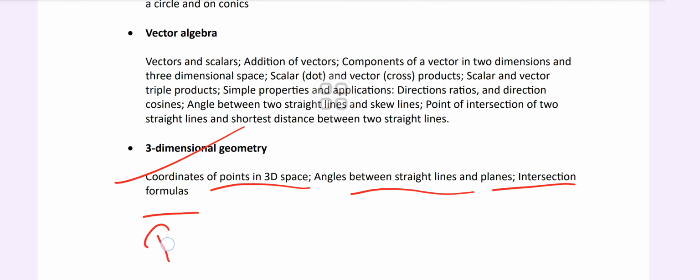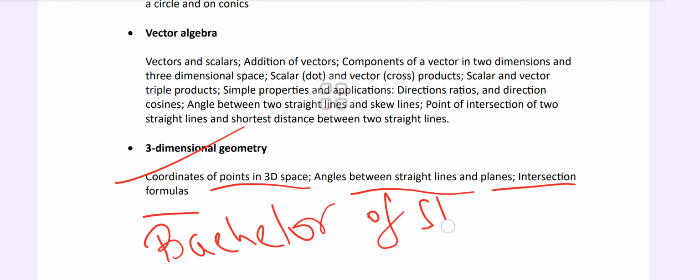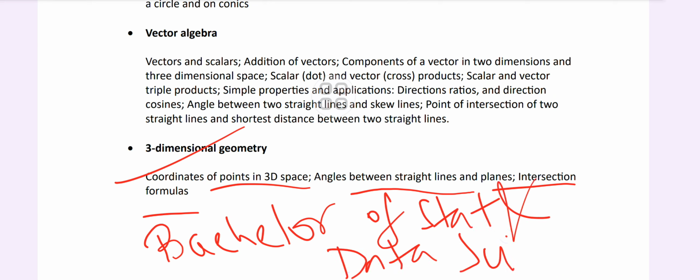This is the whole syllabus for the Bachelor of Statistics and Data Science. So best of luck to everyone and prepare accordingly, because this is the final syllabus and it's a new course. So best of luck.